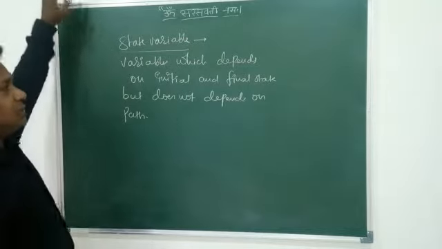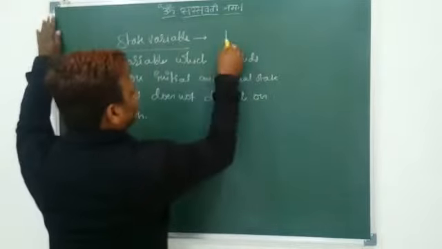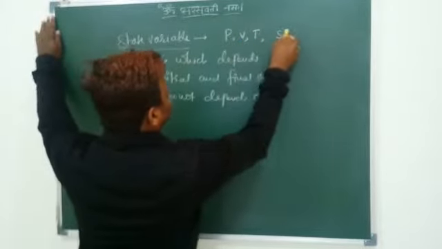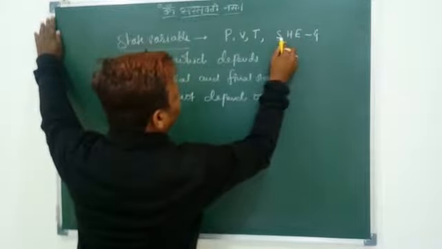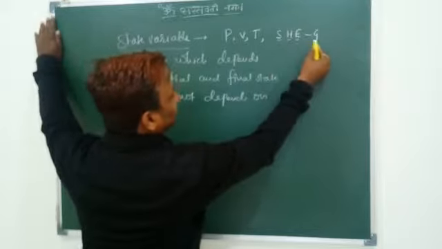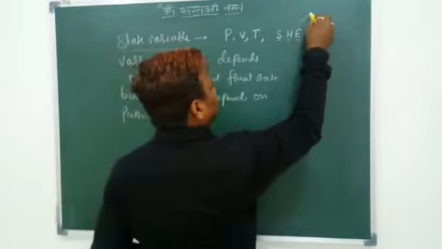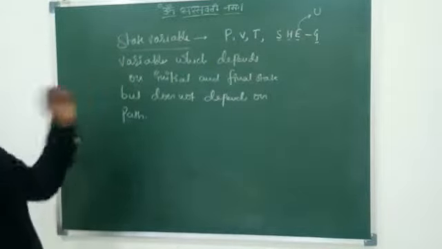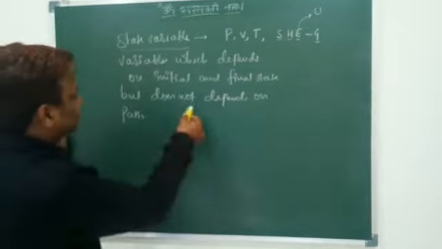The variables which depend on the initial and final state but do not depend on the path. Examples are pressure, volume, temperature, entropy, enthalpy, internal energy, Gibbs energy. Listen here, internal energy in some books is represented as U or as A. So these are the variables that depend upon the initial and final state but do not depend upon the path.